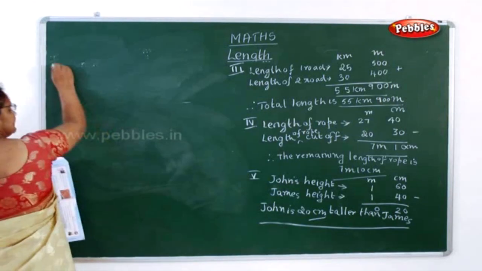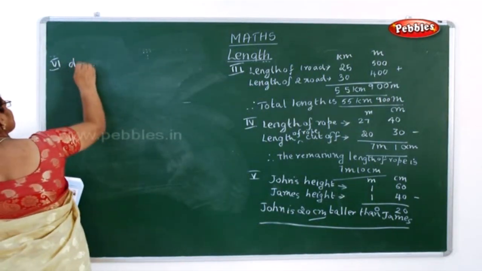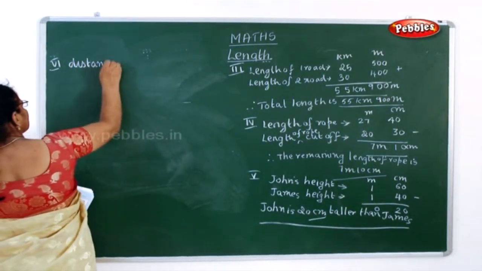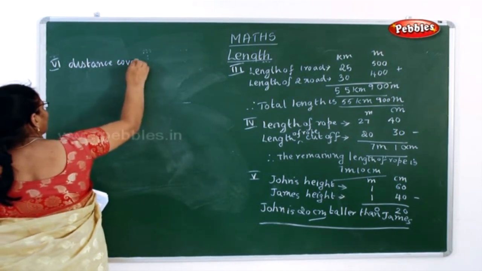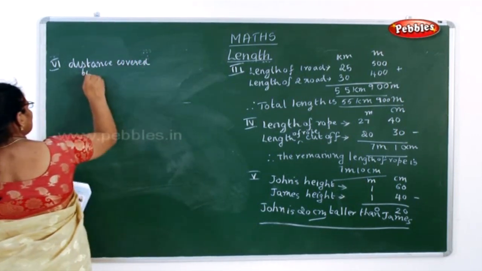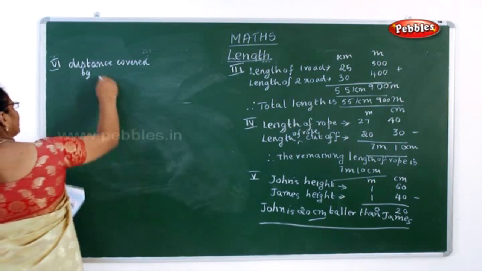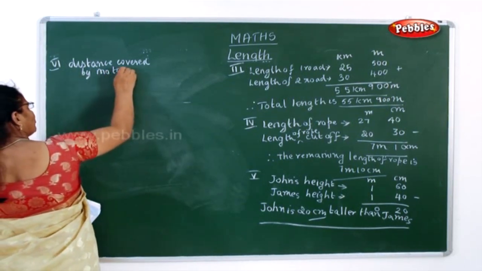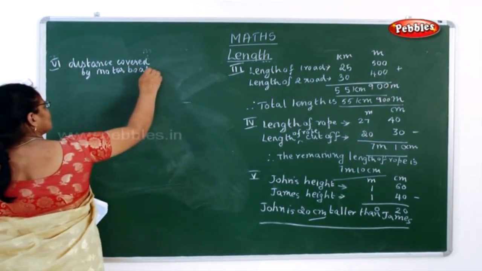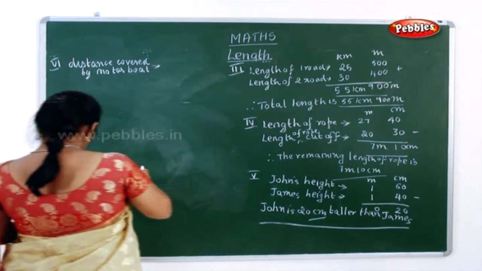So now what is the question? Sixth sum. The distance covered by motor boat. What is the distance covered by motor boat?